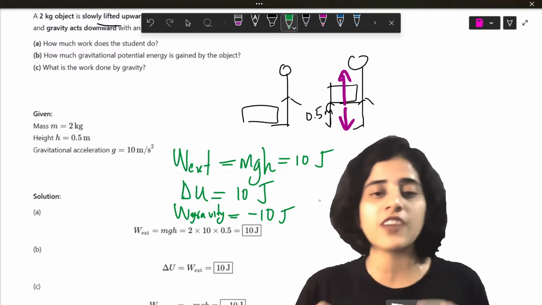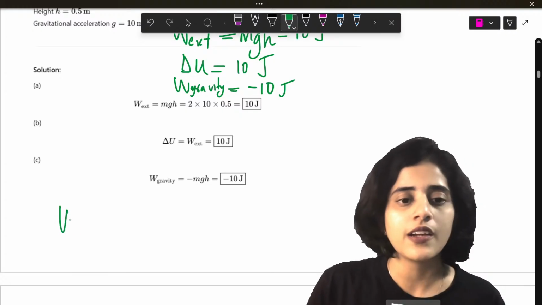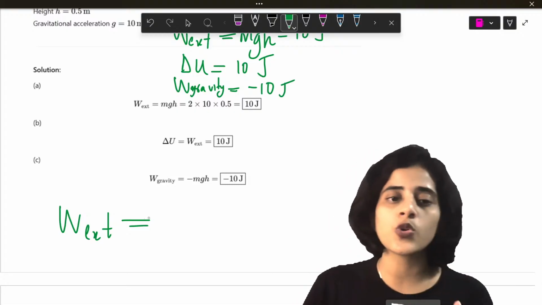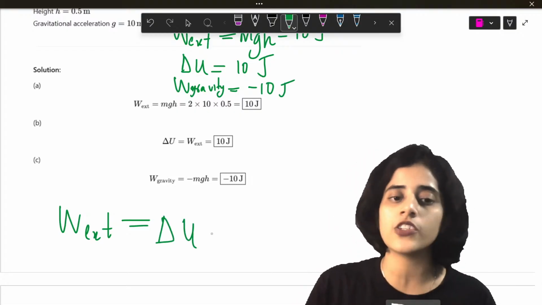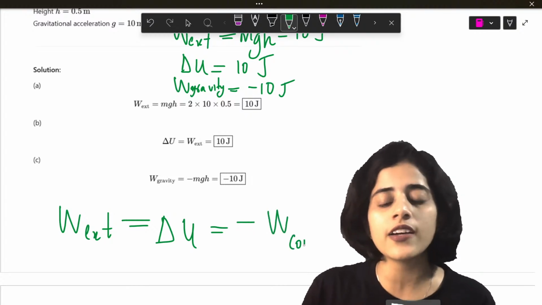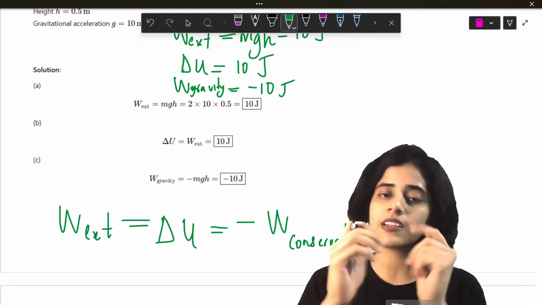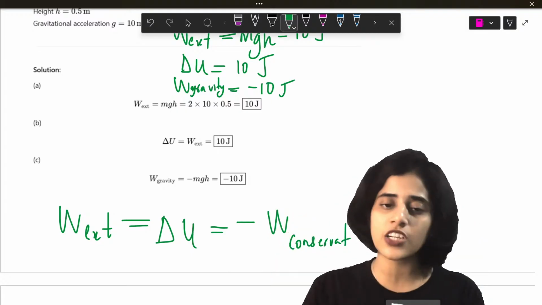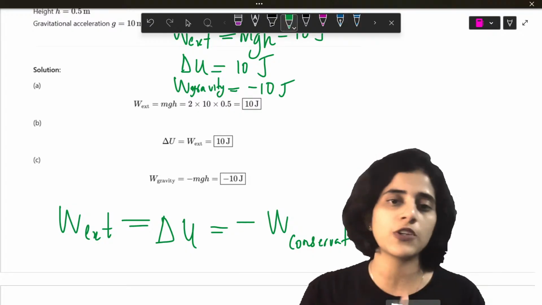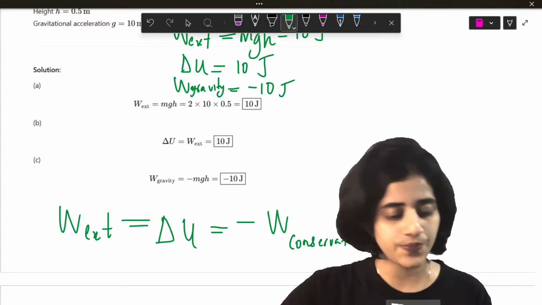This relationship is very important when you learn this full chapter. So what is the relationship that you need to know? W external, the work done on anything, is going to be stored as potential energy, and it's going to be equal to the negative of the work done by the conservative field, whatever it is. So if it is gravity, W conservative will be gravity. If it's an electric field, W conservative will be the electric field. I want you all to note down this relationship in your books, because we will be using it in the coming questions and concepts.